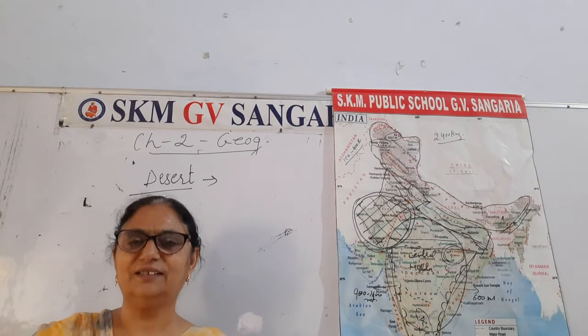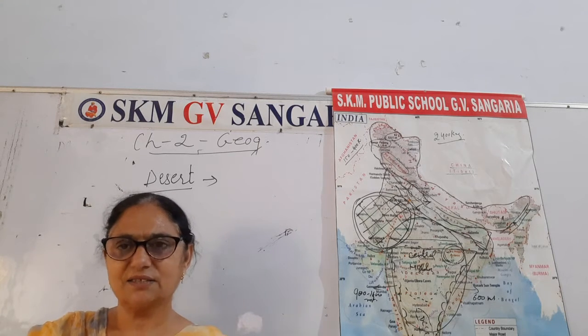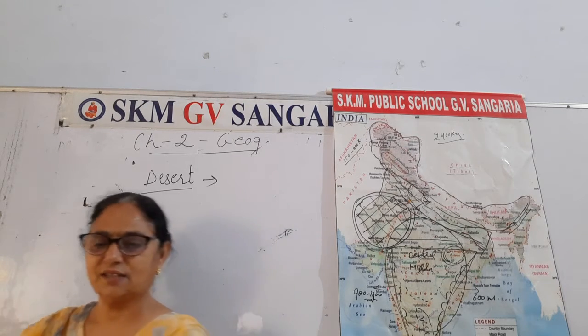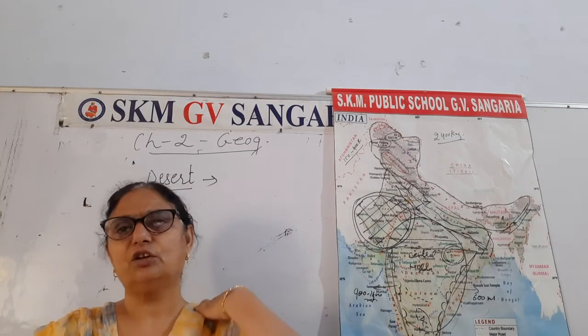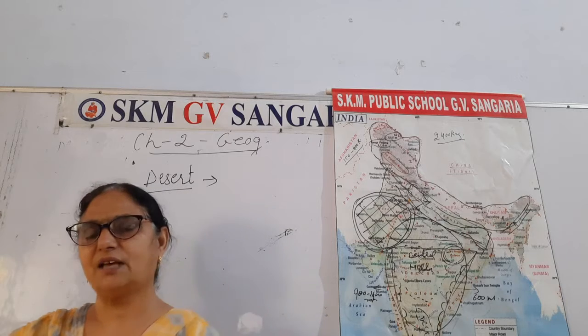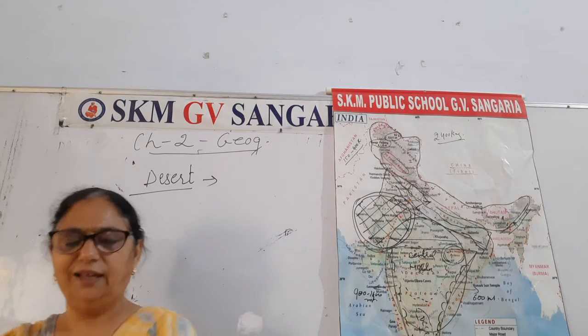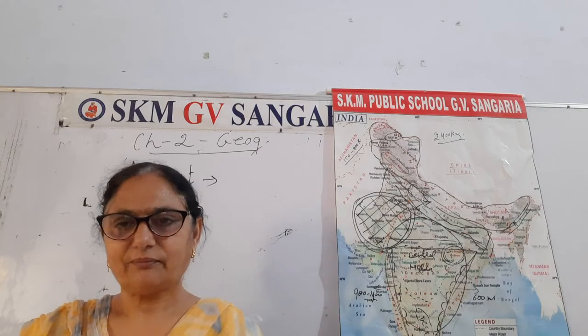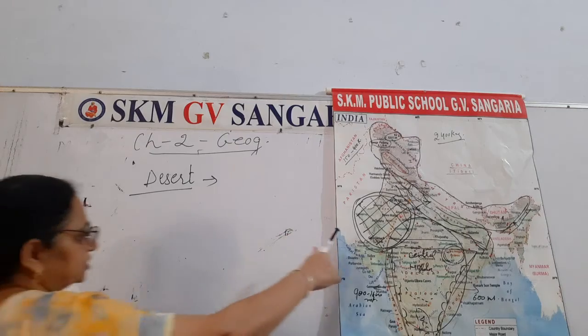One more question is here. The largest hot desert of the world is the Sahara desert. You have to see where the Sahara desert is located. I will ask from you. Right, students? Now next we have to see its location.